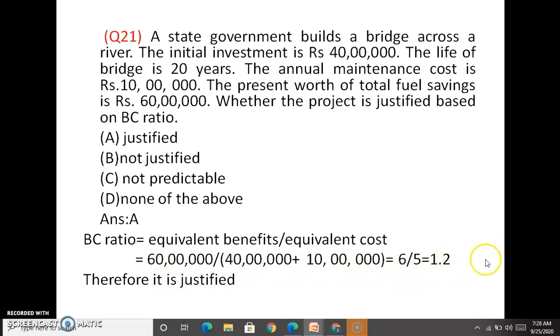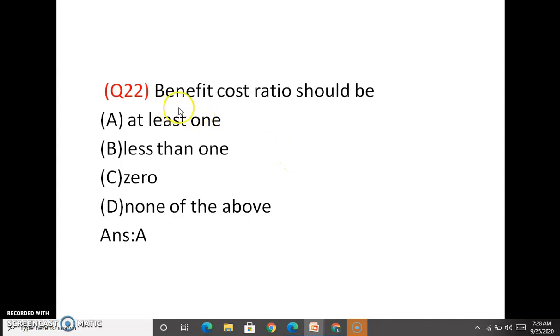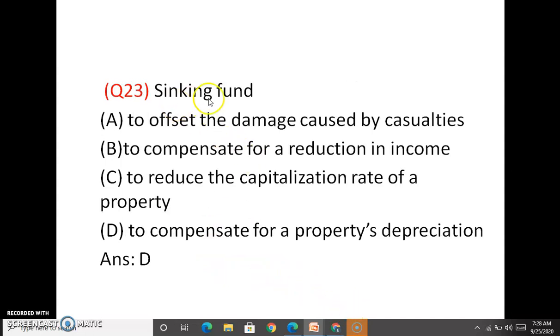So it is greater than 1. If it is less than 1, the project is not justified. As it is greater than 1, the project is justified. The benefit cost ratio should be at least 1, so the answer is equal to 1 or greater than 1. So the answer is A.